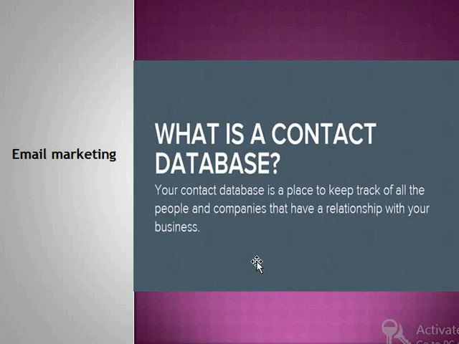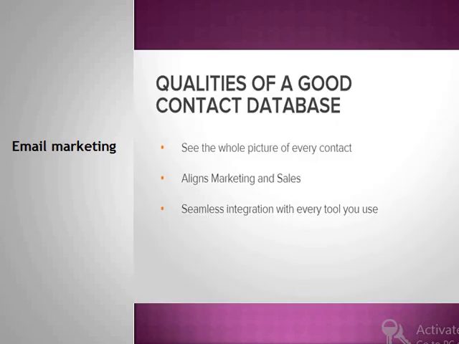A contact database is a place to keep track of all people. Keep track of means maximum information about them, about the people. Keep track of maximum information, not only name, email ID, contact number and all, but maximum information: their behavior, their purchasing behavior, their disposable income and whatever. Maximum, as much as you can track.